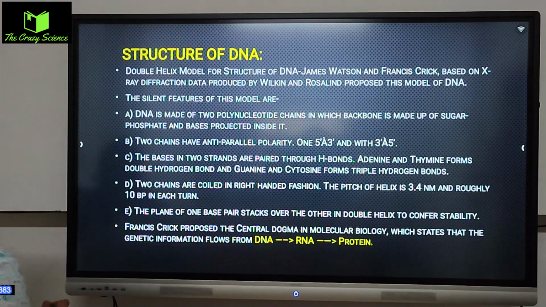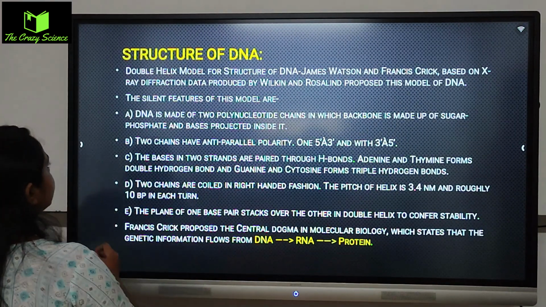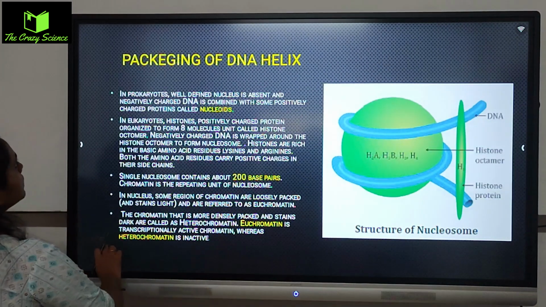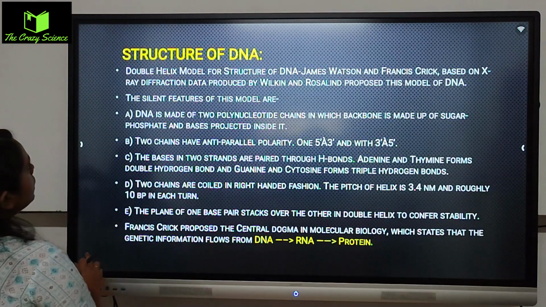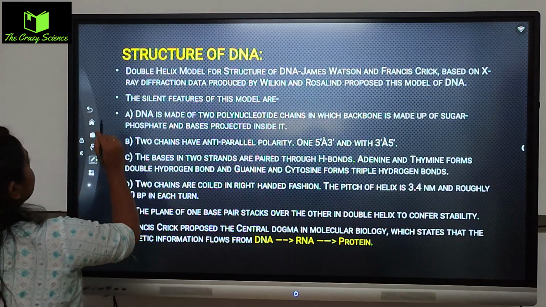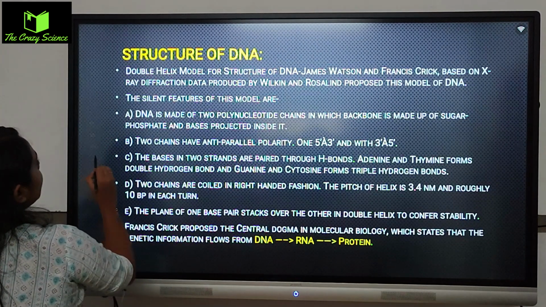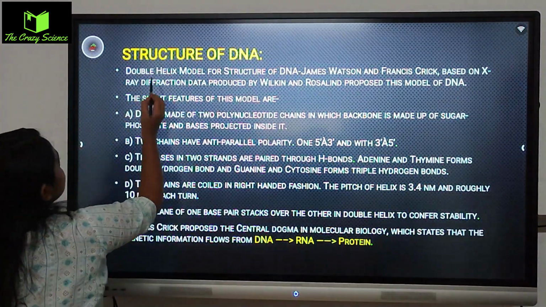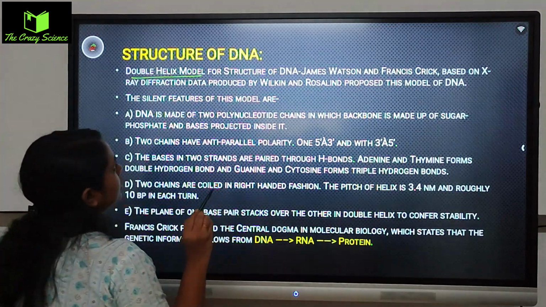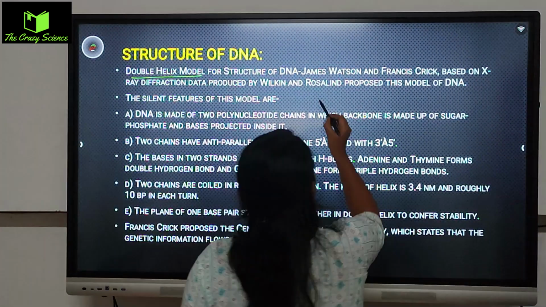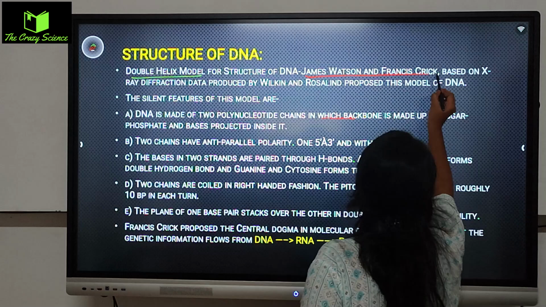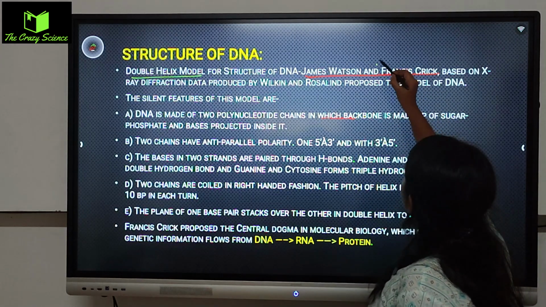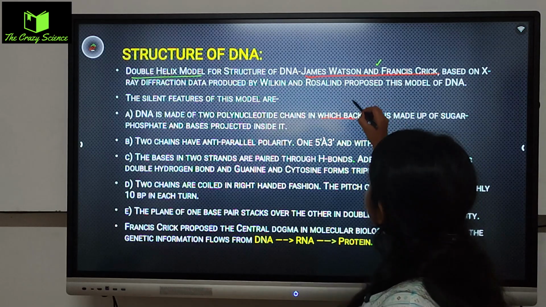So we'll be talking about the structure of DNA, and then we will see DNA helix packaging, the entire process of it. Basic knowledge you all have, that it is a ladder-like structure. The double helix model for the structure of DNA was given by James Watson and Francis Crick. These are the scientists, Watson and Crick.